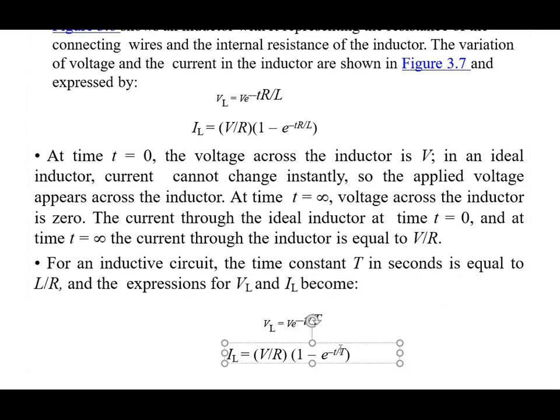Same for here. So this is the RL series circuit with application of DC voltage at the inductor.